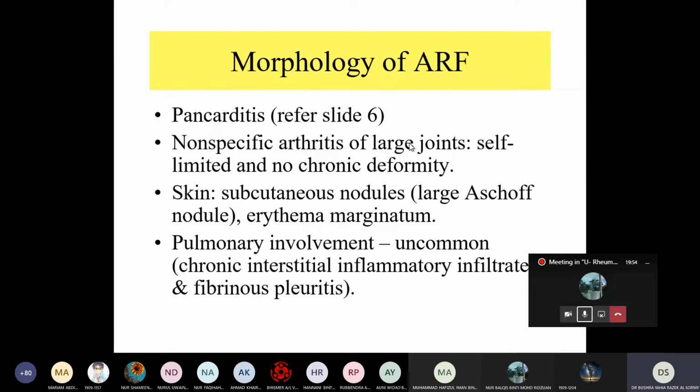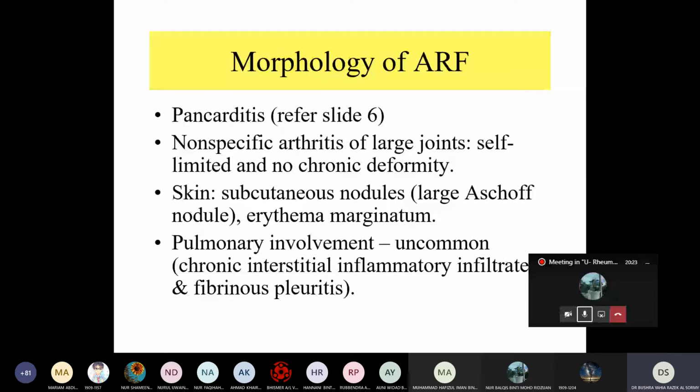Okay, and how are the features of the arthritis? We call it migratory. First, it involves the large joints, not small joints, like the knee joint and ankle joint. Migratory means, for example, if today the patient has pain in the ankle, tomorrow it will resolve and the pain will be in the knee. So it is migratory, migrating from one joint to another.